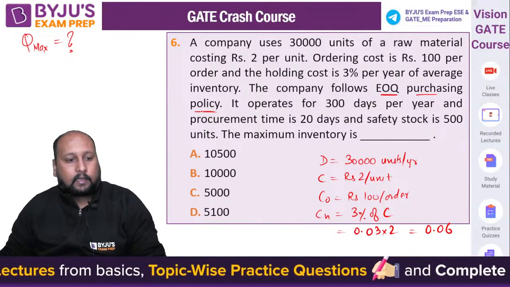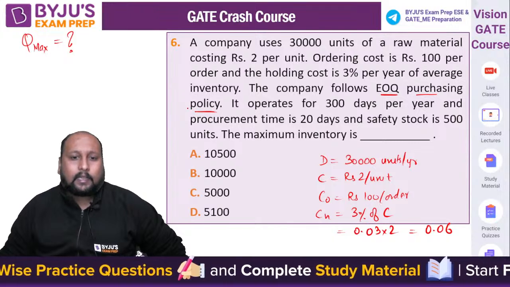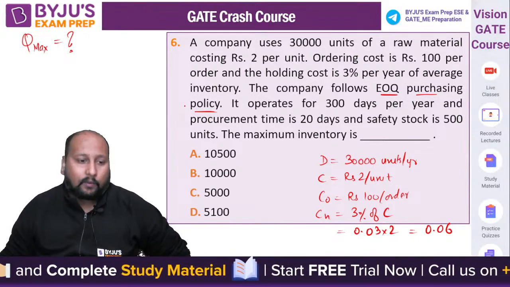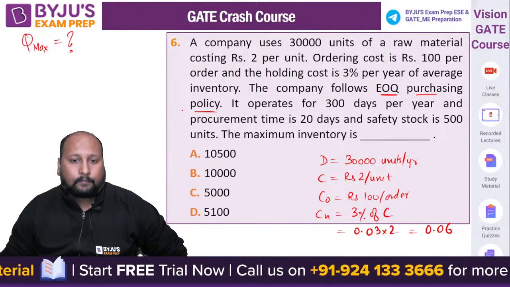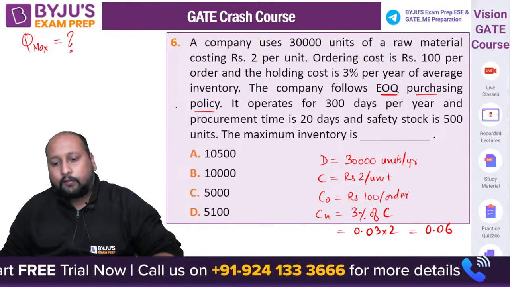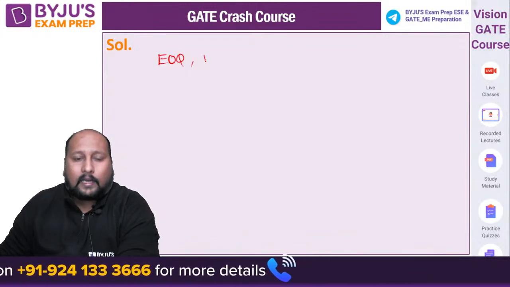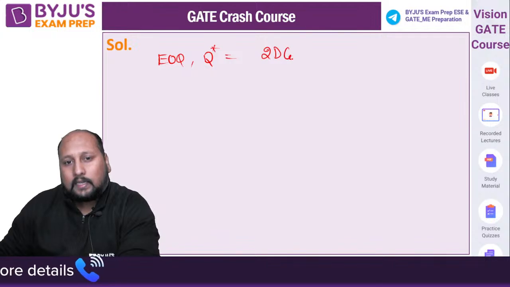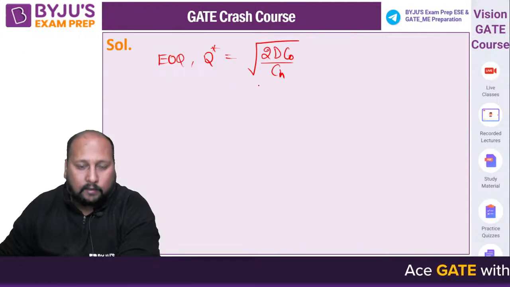Good evening, Ankit. Quickly tell me the answer. What is the answer over here? A 10,500, B 10,000, C 5,000, D 5,100. First of all, calculate the value of Q star. First of all, calculate EOQ, that is Q star, which is equal to root of 2DCO by CH. Okay, Siddha Siva is getting option A, very good.